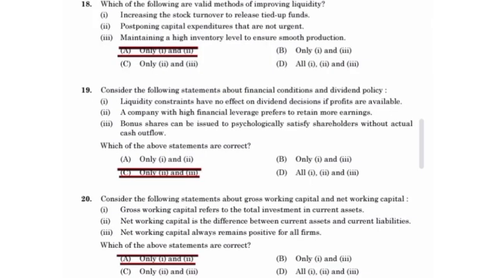Which of the following are valid methods of improving liquidity? Increasing the stock turnover to release tied up funds, postponing capital expenditure that is not urgent.